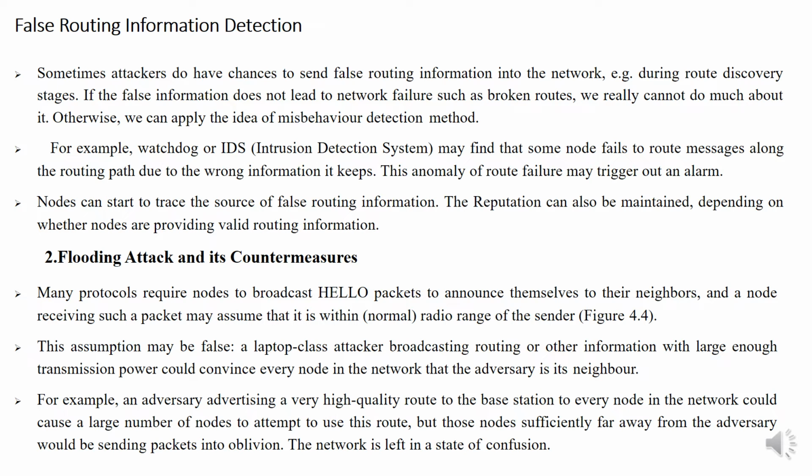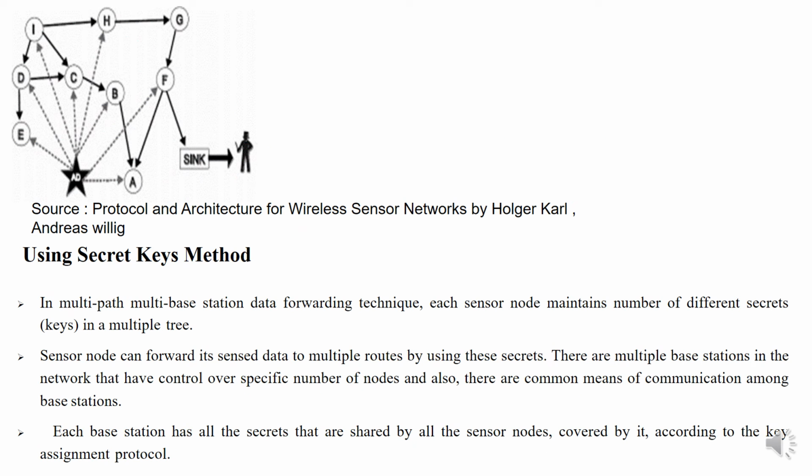For example, an adversary advertising a very high quality route to the base station to every node in the network could cause a large number of nodes to attempt to use this route. But those nodes sufficiently far away from the adversary would be sending packets into oblivion. The network is left in a state of confusion.